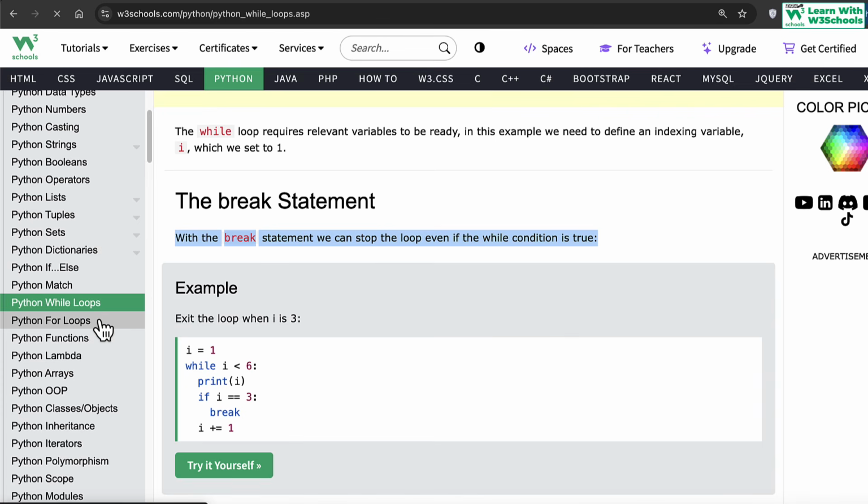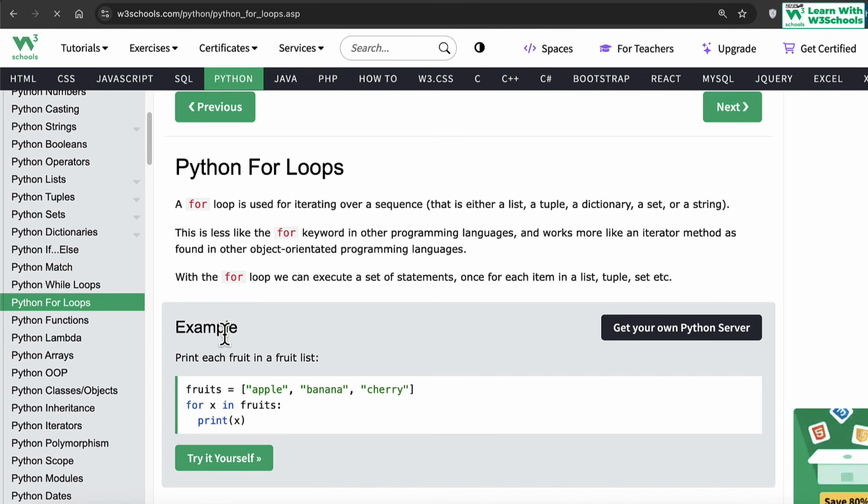Similarly, the same thing goes for the for loop as well. A for loop does exactly the same thing, but a for loop has a much stronger syntax and much broader use in Python. A for loop is used for iterating over a sequence such as a list, tuple, dictionary, set, or a string. So when we talk about the for loop, it's not just repeating certain variables and values, but it has a deeper use. You can use a for loop to iterate through lists, which we talked about already, tuples, sets, dictionary items, and so on and so forth.